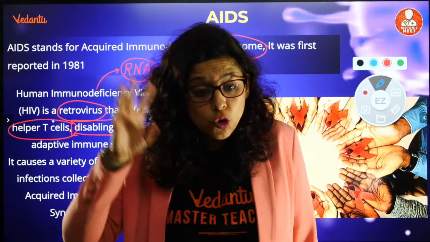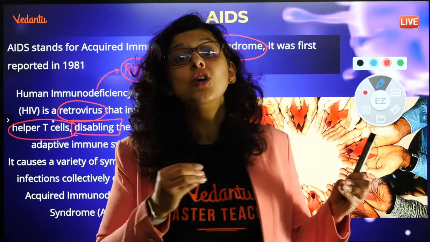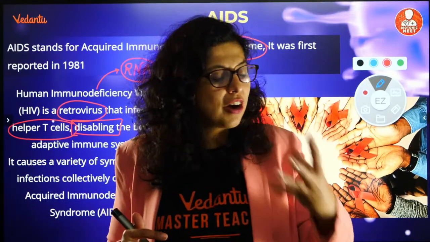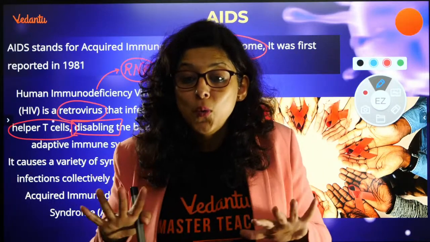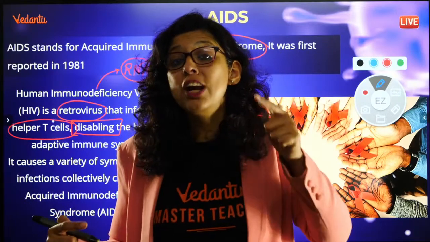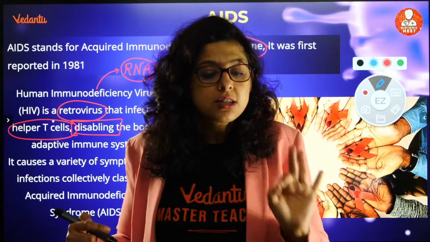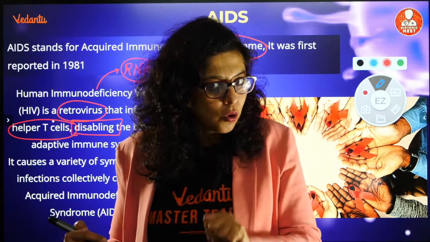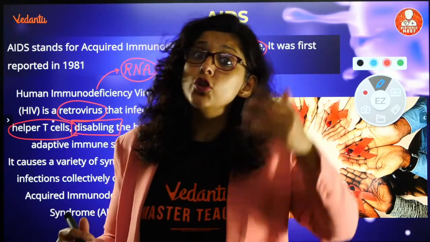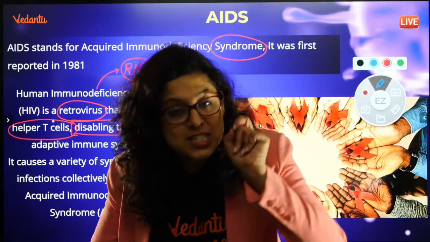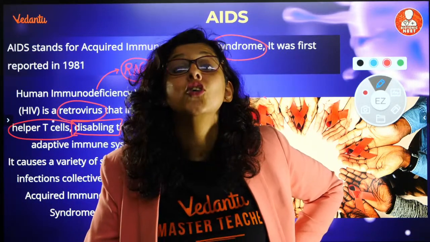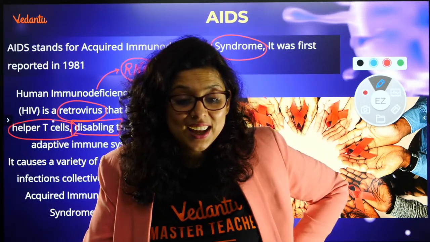Because normal people have good immunity. They can even die of common cold. Are you able to understand? They will die of bacterial diseases, of fungus, because these people don't have immunity. There is a type of helper T cell called CD4 cell, cluster of differentiation 4. Normal people have CD4 cells of 2000 in number. But if somebody has AIDS, their CD4 cells become just 200 cells.